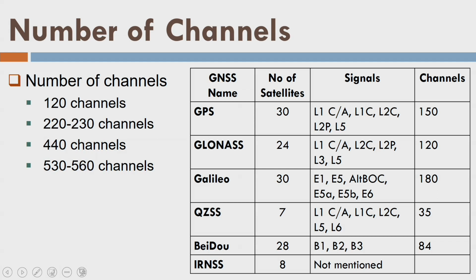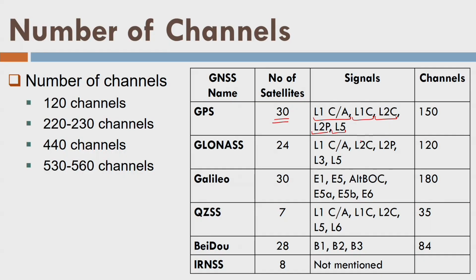So start with the number of channels. Okay, what do you mean by number of channels? If I take the number of satellites, say 30 for GPS, and all these signals L1CA, L1C, L2C, L2P and L5, right? They are available for civilians. Now I have these 5 signals and 30 satellites. So if I multiply, because each satellite is transmitting signals on these 5 frequencies and codes, 30 satellites and 5 such signals, so 30 into 5, 150.